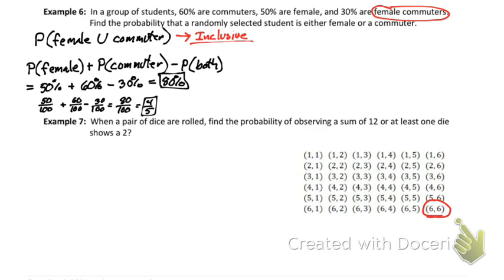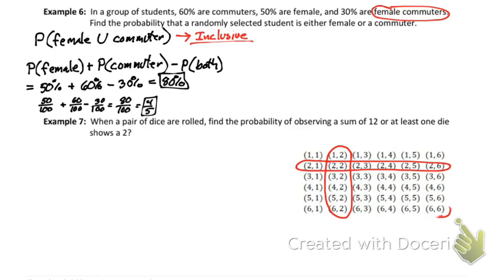Now let's circle all the ones that have a 2 in it. All of those have a 2 in it. All of these have a 2 in it. Is there any overlap between a sum of 12 and having a 2 in it? No, there is no overlap. Now, I want to show you one that would have overlap really quick, and then we'll go back to this. If I would change that to not being 12, let's say I change it to a sum of 8.